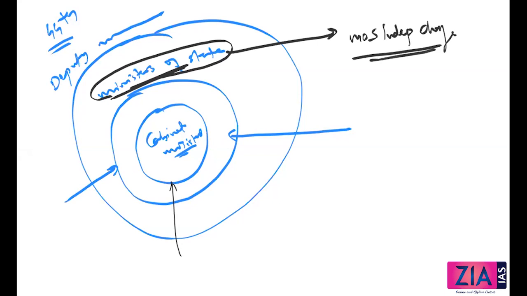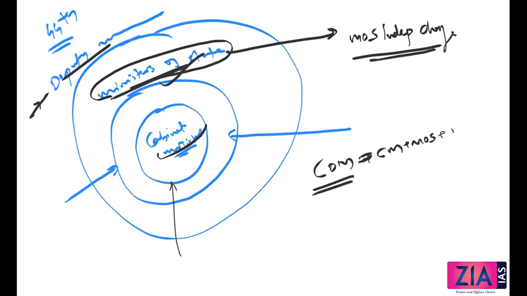Deputy ministers are actually the junior-most ministers, so they are only there to assist the cabinet ministers or the ministers of state. That is their role. So when I talk about the Council of Ministers, what is it all about? We have the cabinet minister, the minister of state, and then the deputy minister. So this is the Council of Ministers.